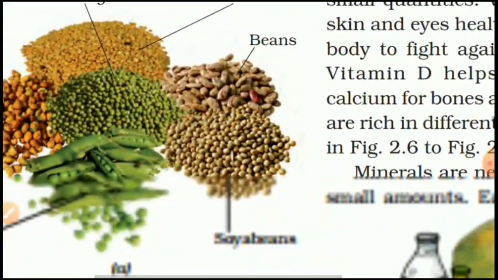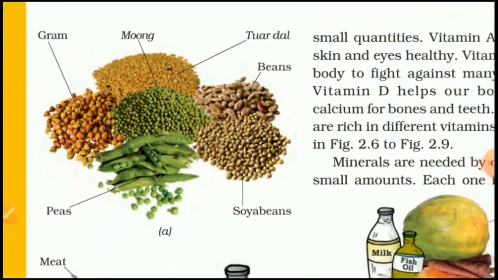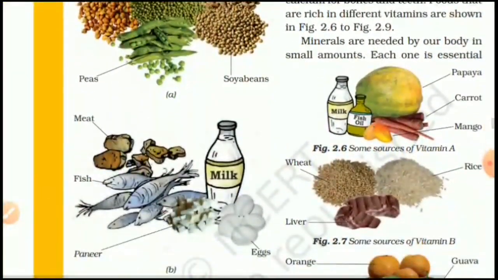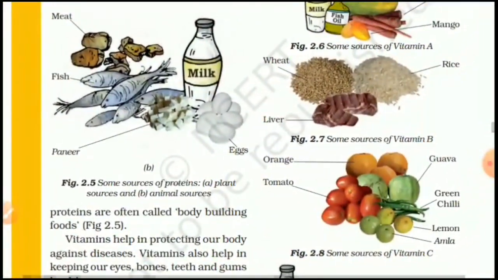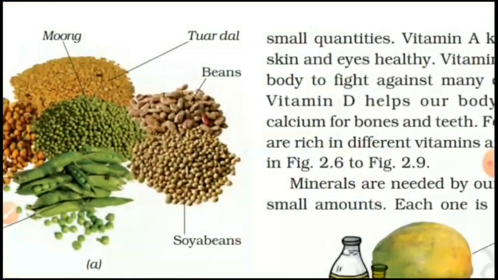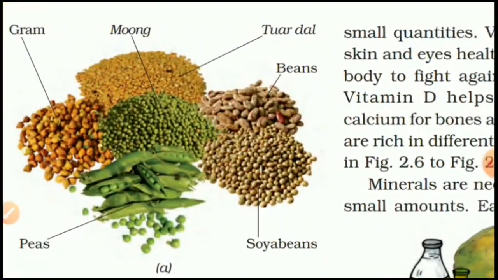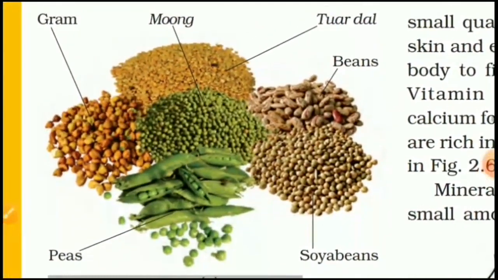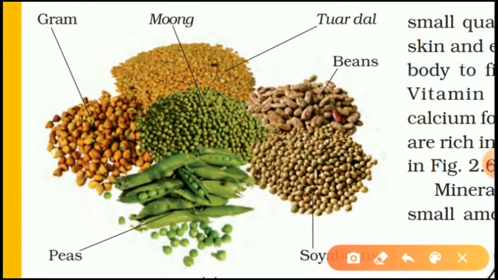Then let's discuss which products provide us protein. Here you can see some sources of proteins, plant sources and animal sources. Let's see which are the plant sources which provide us protein. Here you can see this is gram, that is chana.